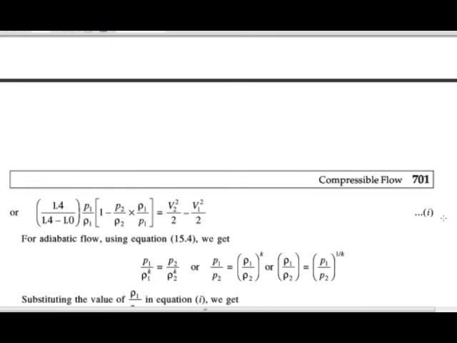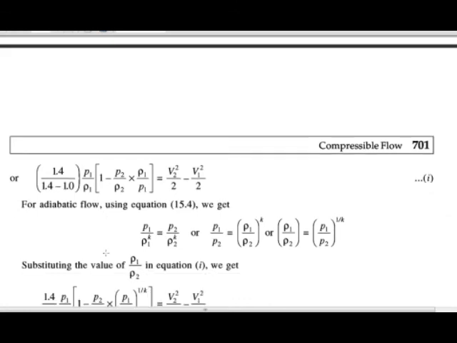As they have given that the process is adiabatic, we know the equation p upon rho raised to k is equal to constant. For sections 1 and 2 we write this as p1 upon rho 1 raised to k is equal to p2 upon rho 2 raised to k.